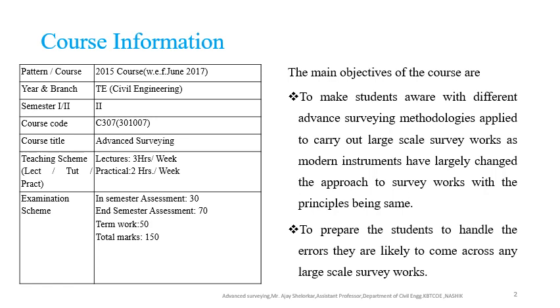The semester assessment under the examination scheme: in-semester assessment 30 marks, end-semester assessment 70 marks, term work 50, total marks 150. The main objective of the course is to make students aware of different advanced surveying methodologies applied to carry out large-scale survey work, as modern instruments have largely changed the approach to survey works, with the principle being the same. To prepare the students to handle the errors they are likely to come across in any large-scale survey work.